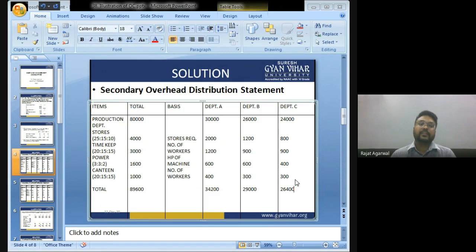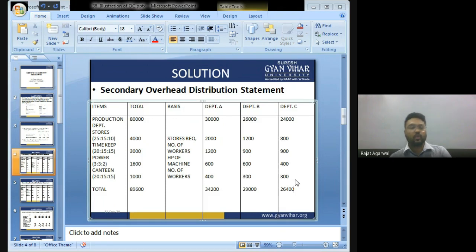Then expense of timekeeping and accounts is distributed on the basis of number of workers. Expenses of power are distributed on the basis of horsepower of machine. Expenses of canteen are distributed on the basis of number of workers. Then we have written total expenses of department A, B and C.